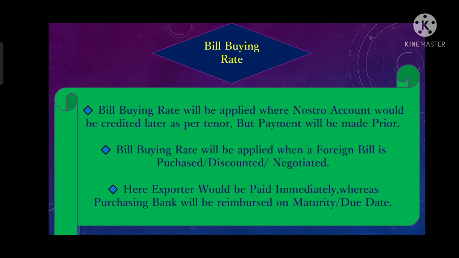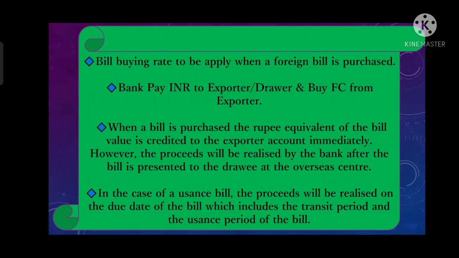So bill buying rate basically is that rate where the foreign bill needs to be discounted, right? And our nostro is not credited in this scenario, so it will be credited at a future date as per the tenor of that bill, but the exporter will be paid right now, or we can say on an immediate basis, right?